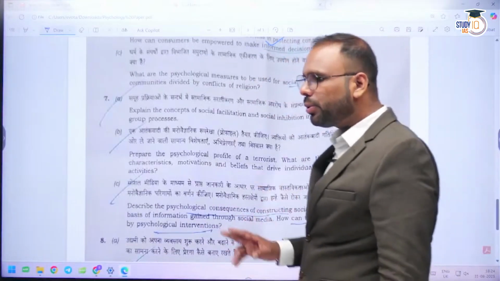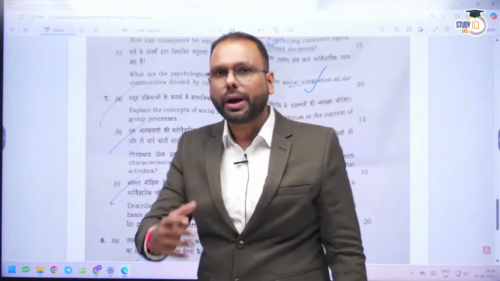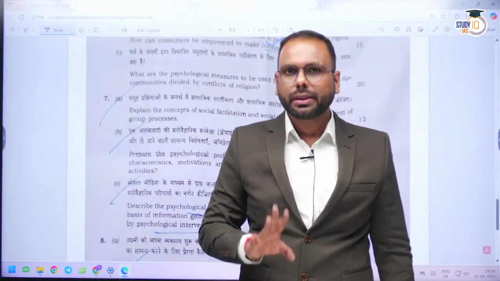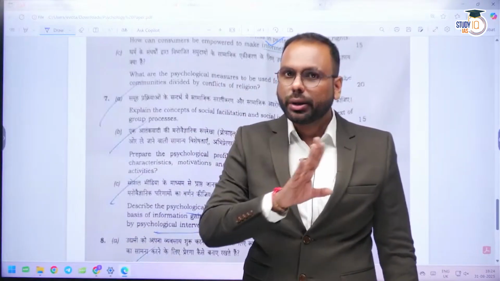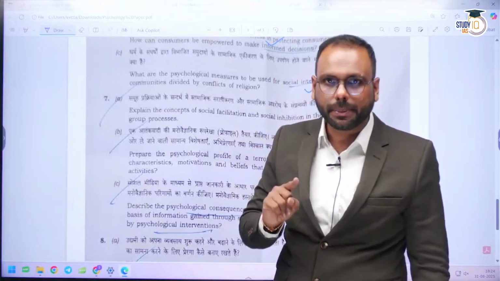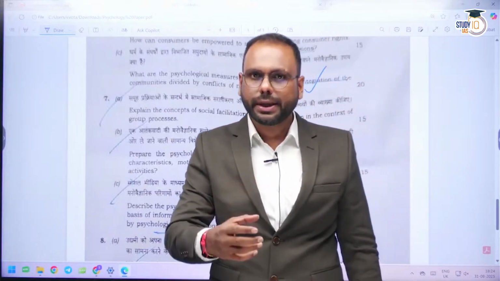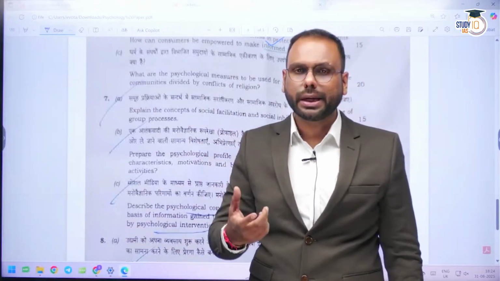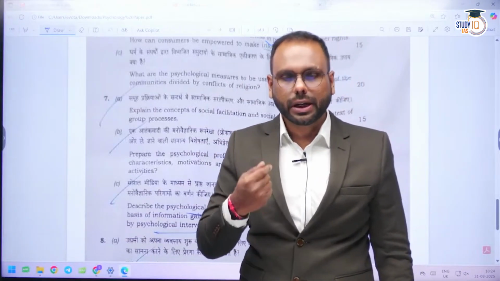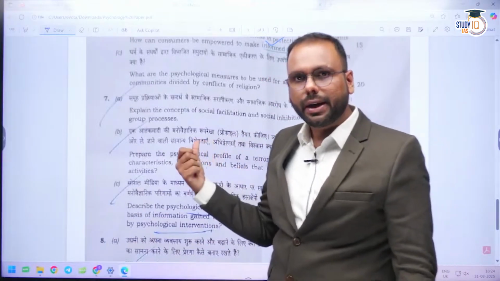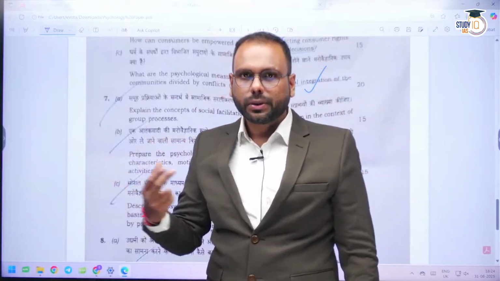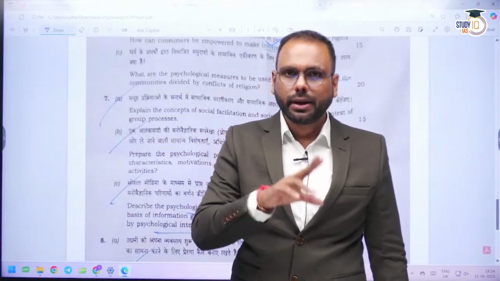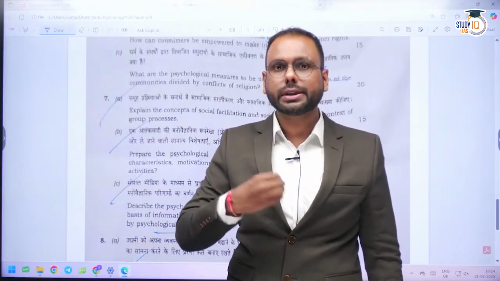So if we just conclude the discussion, what is required if you are appearing next year? The first important thing is connectivity. The second important thing is that you cannot ignore the research method and methods of psychology chapter. This is very important. A lot of students think they will leave this chapter, that it is not so important, but it is important. We cannot leave it because it is dominating in paper 1. So connectivity and research method. Connectivity we have to understand. It will help in paper 1 and also in paper 2.